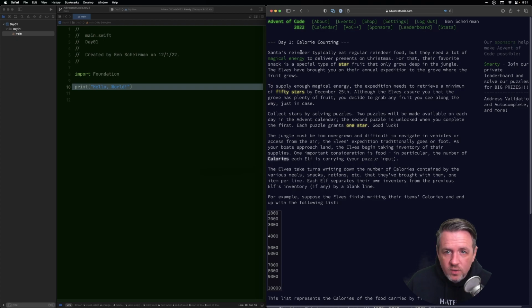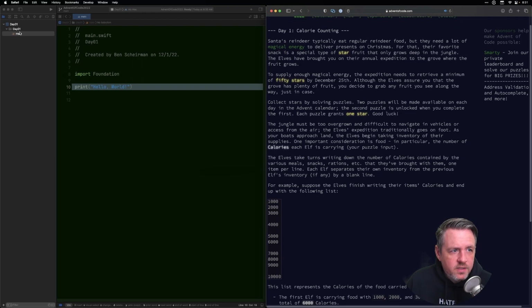Okay, so we are on day 1. Day 1 should be pretty simple. Santa's reindeer typically eat regular reindeer food, but they need a lot of magical energy to deliver presents on Christmas. For that, their favorite snack is a special type of star fruit that only grows deep in the jungle. The elves have brought you on their annual expedition to the grove where the fruit grows. To supply enough magical energy, the expedition needs to retrieve a minimum of 50 stars by December 25th. Although the elves assure you that the grove has plenty of fruit, you decide to grab any fruit you see along the way just in case. Collect the stars by solving puzzles. 2 puzzles will be made on each day in the Advent calendar. The second puzzle is unlocked when you complete the first. Each puzzle grants 1 star. So it sounds like I've got day 1, puzzle 1, puzzle 2.